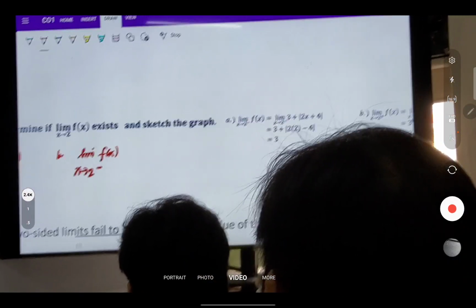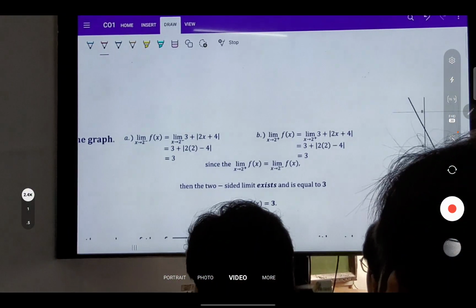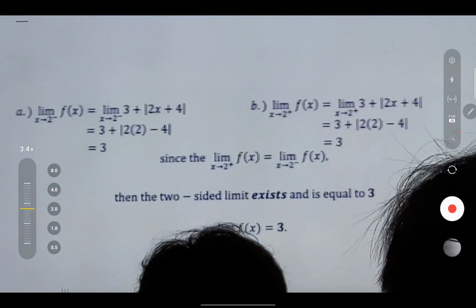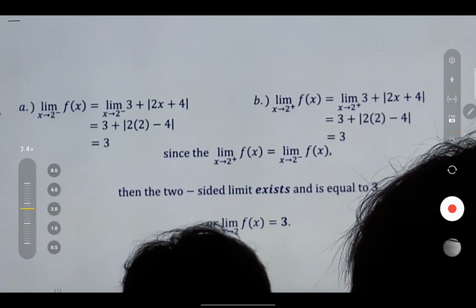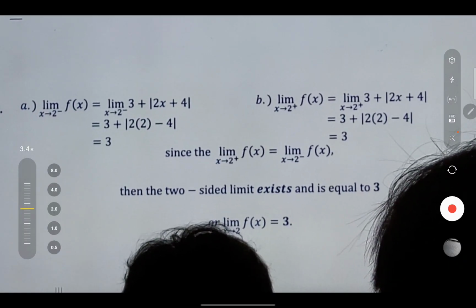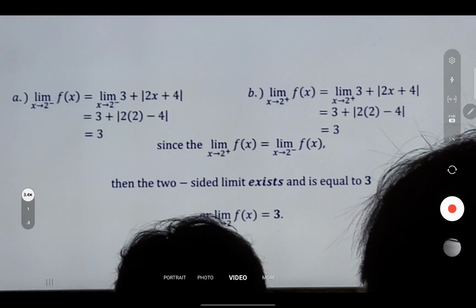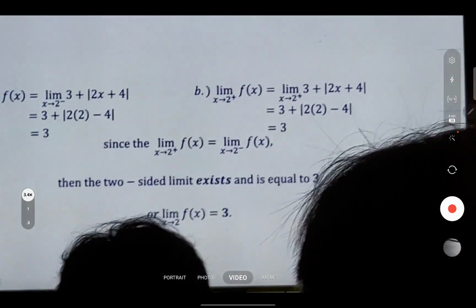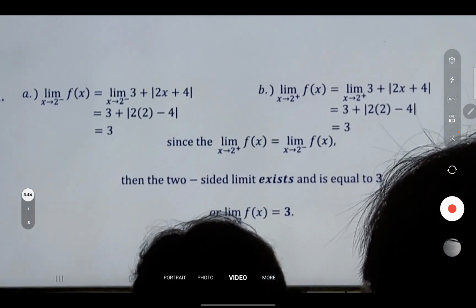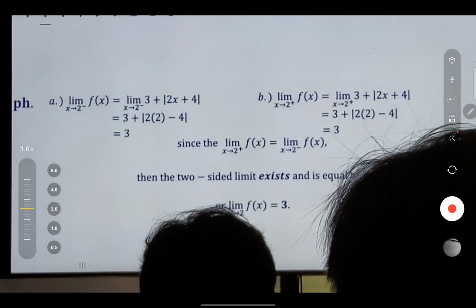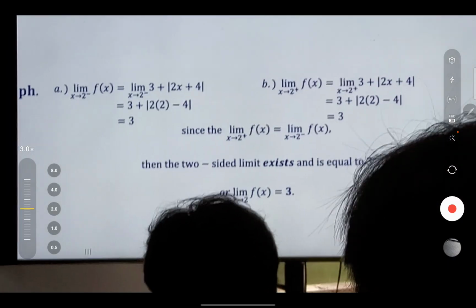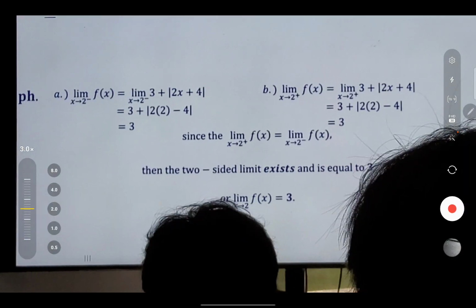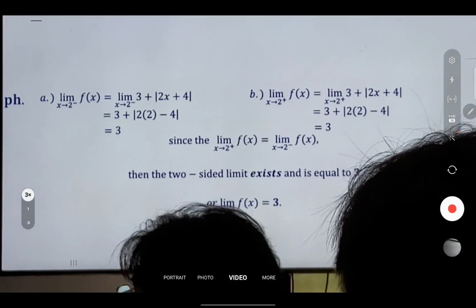So, what is the limit coming from the right muna? It's 3. Kasi isa-substitute nyo lang naman eh, di ba? Why is it that pareho yung ginamit? Kasi pareho lang yung function na ginamit. Dito, magkaiba yung ginamit natin eh, di ba?